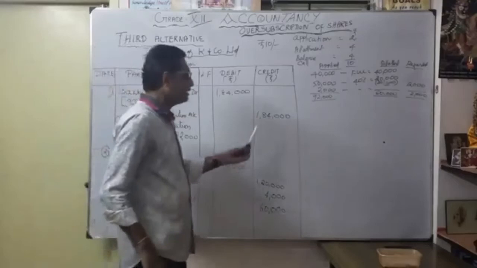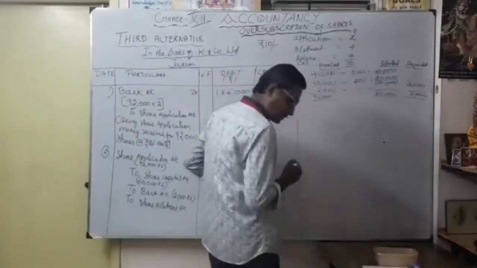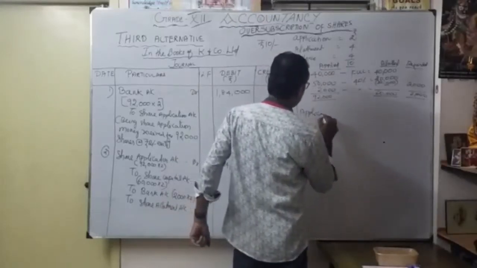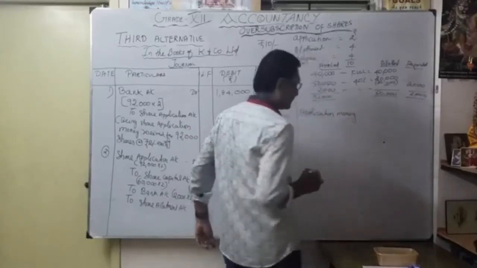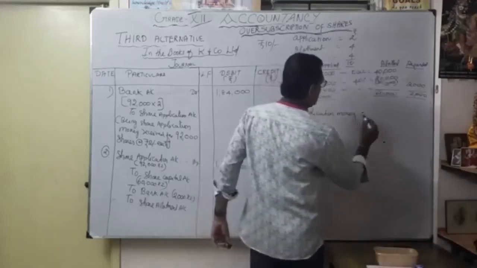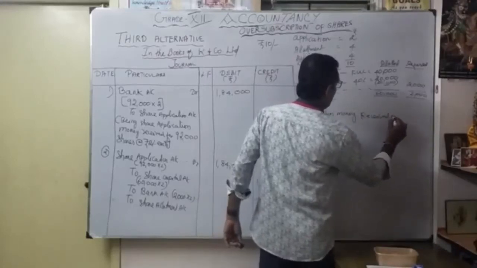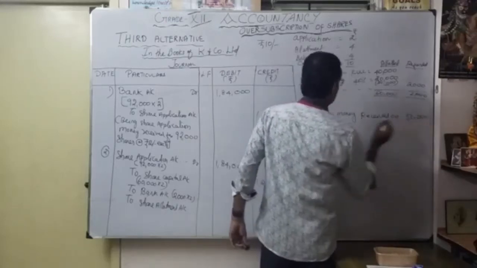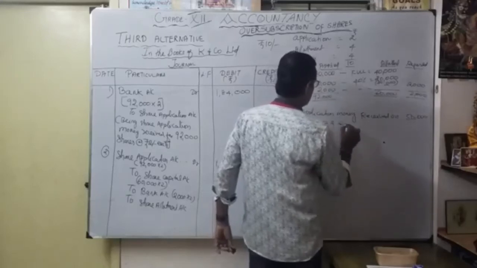Now see the working notes. As working note number 1, you have to write: application money received. Application money received on 50,000 shares at the rate of 2 each.